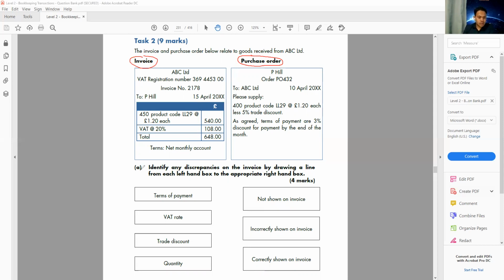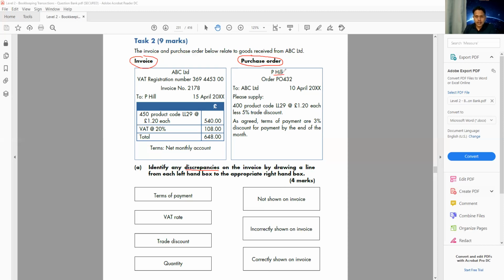What is the question here? The question here is to identify any discrepancies on the invoice by drawing a line from each left-hand box to the appropriate right-hand box. They're asking, find out, is there any difference between the order and the invoice? So let's read the order first.